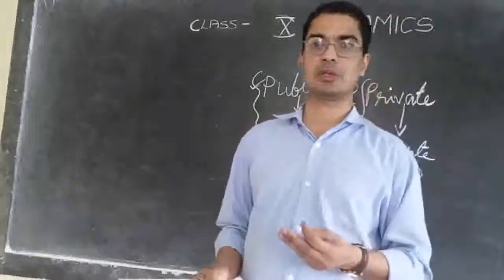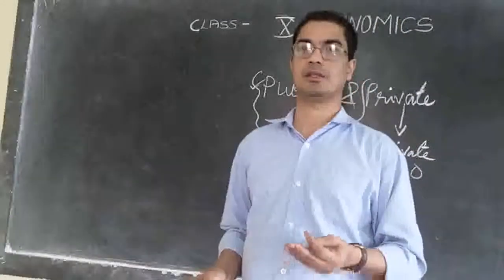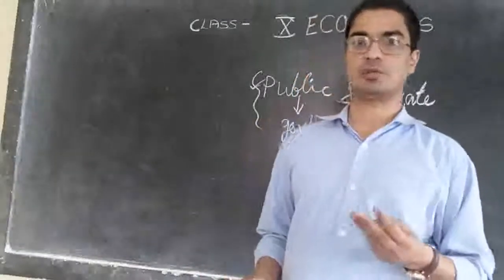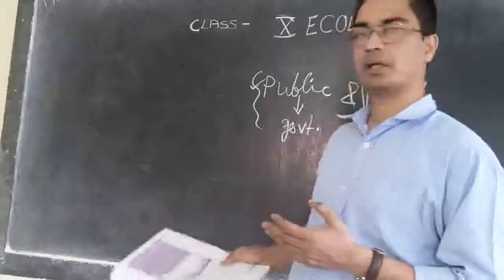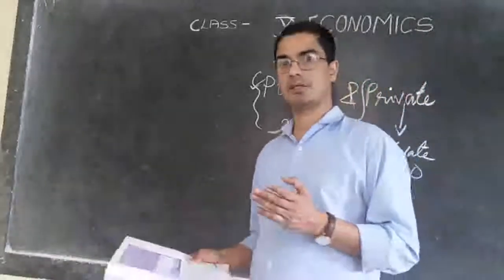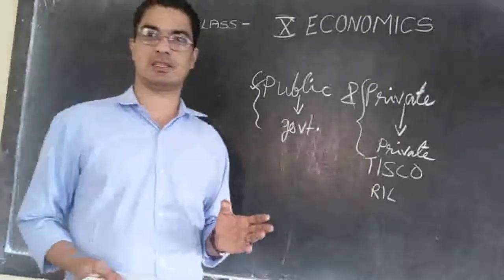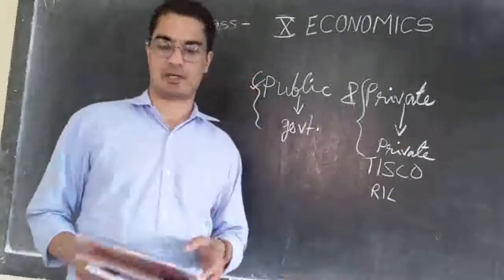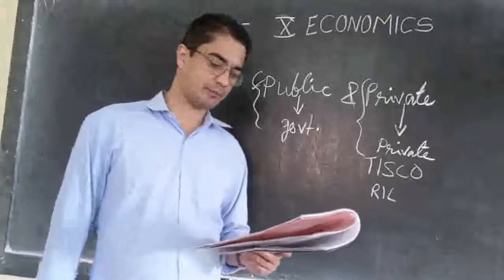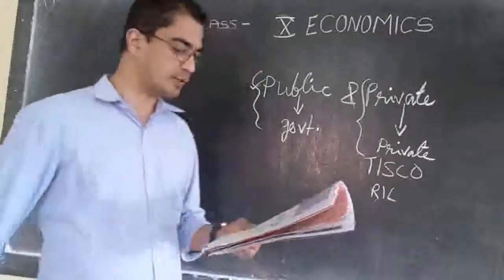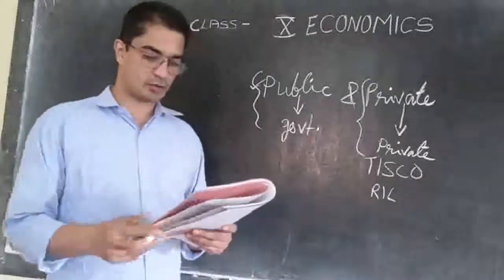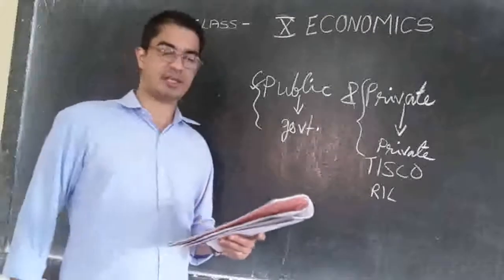The staff may not be regular, or they may not be working hard. That is the reason why in public sectors we find the buildings and offices dirty, the officers not there, and so on. All these things happen. So the government is raising money through taxes and other ways to meet the expenses.